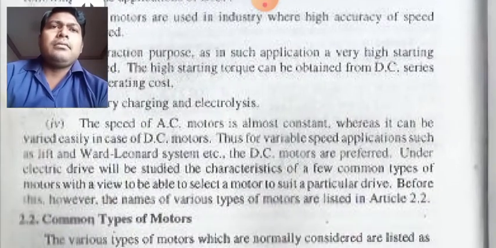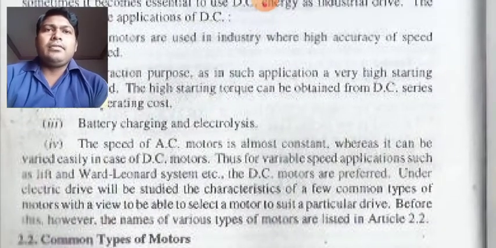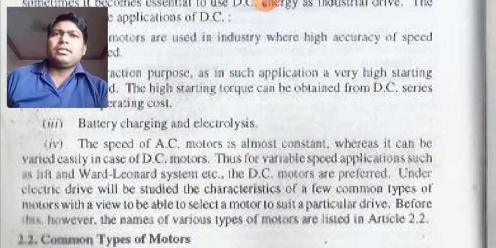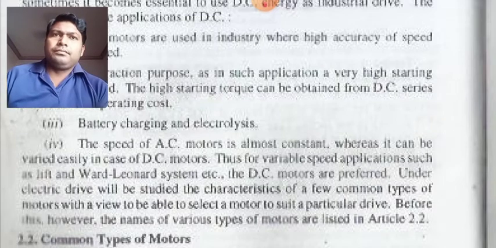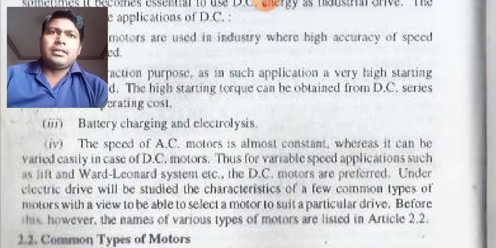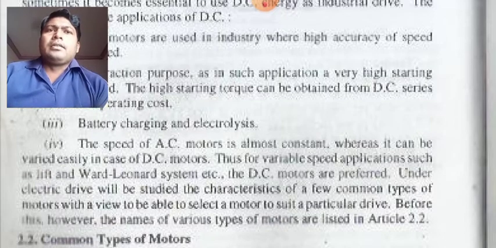Another use or advantage is battery charging and electrolysis. We have already discussed the chapter on electrolysis and why it is required. We have studied it elaborately. So for battery charging and for electrolysis also, a DC source is to be employed.